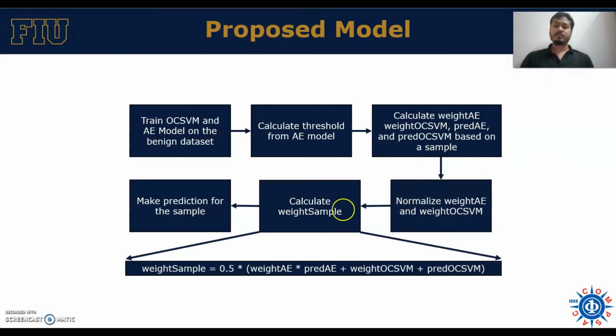After that, to make them comparable, both the weights of the autoencoder and the OCSVM models are normalized. Then the sample weight is calculated as the sum of the products of the weight and prediction of the autoencoder and the OCSVM models. Based on this sample weight, the prediction for the sample is provided, and this is our proposed model.